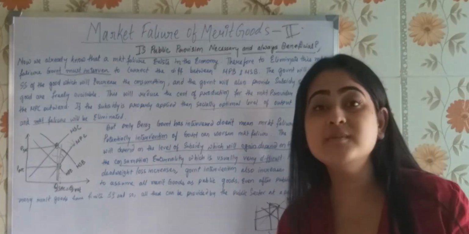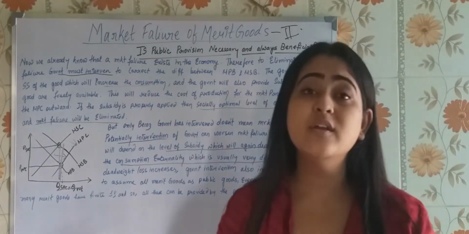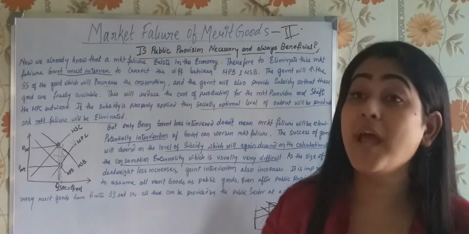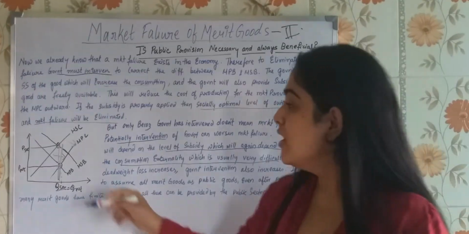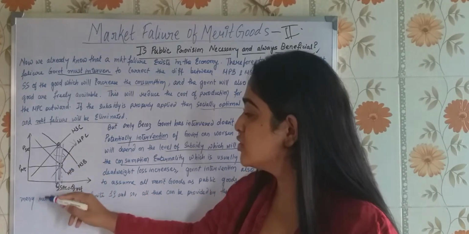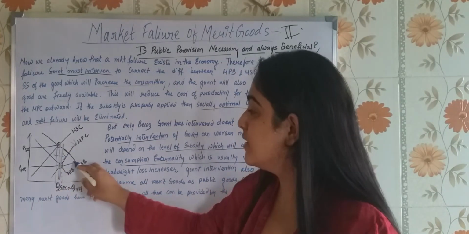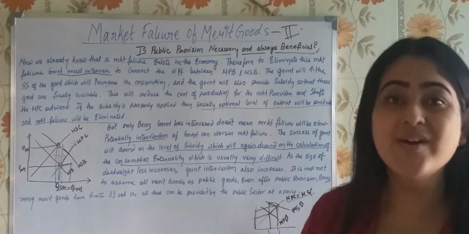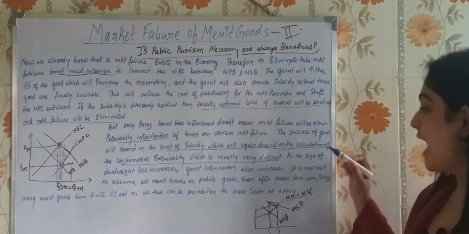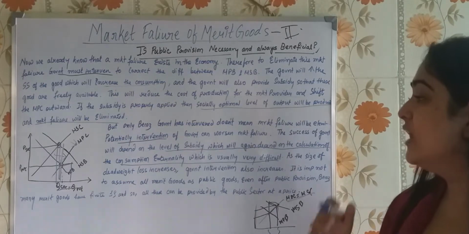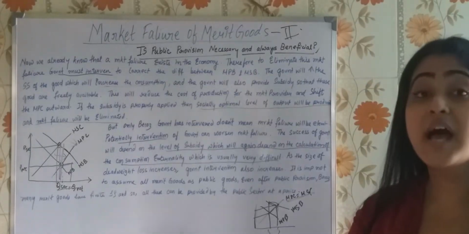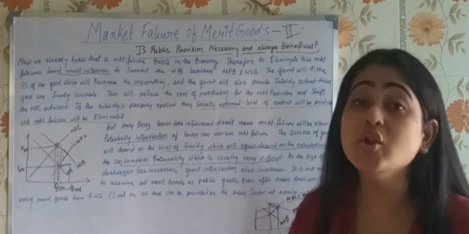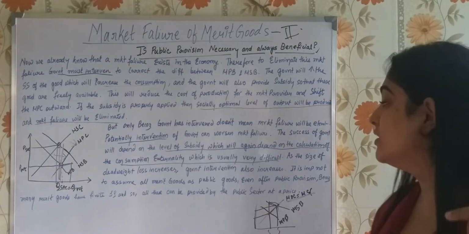So sometimes the subsidy which is provided by the government is lesser than it should have been provided. Sometimes it's more. If it's more, then what will happen? The social cost will be here and the private cost will somewhat go like this and come here. Then also there is market failure, isn't it? So as the size of deadweight loss increases, government intervention will also increase. Government will try to intervene more.